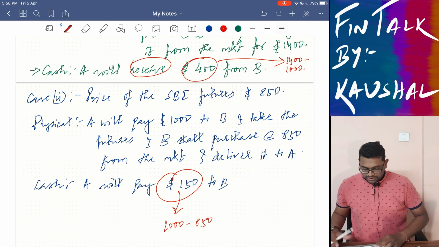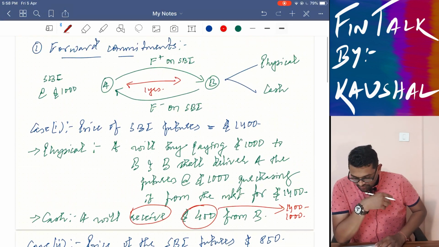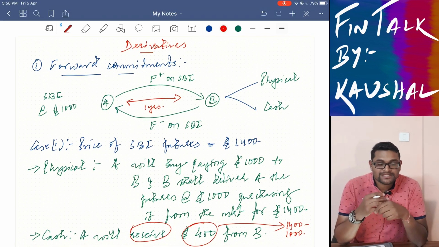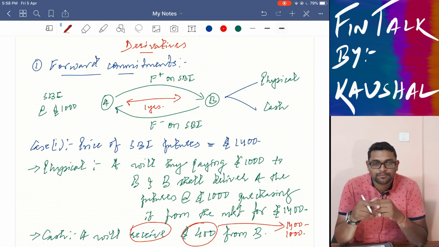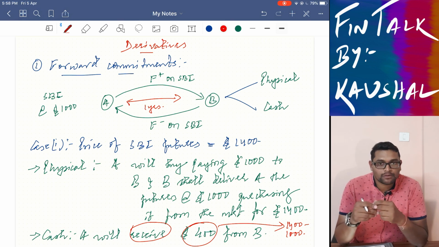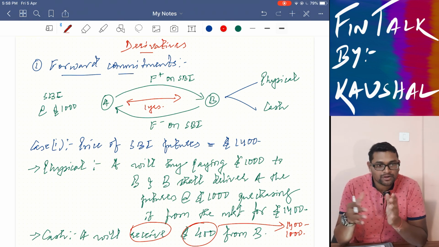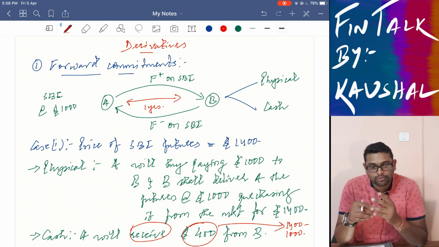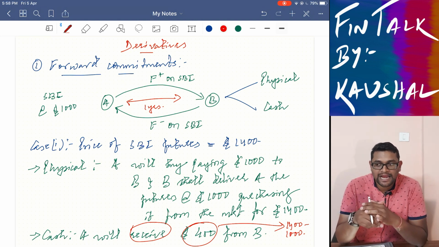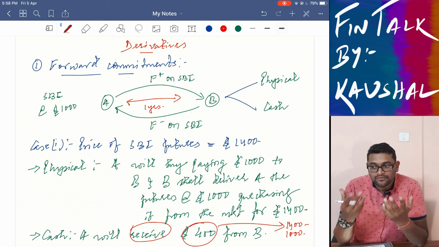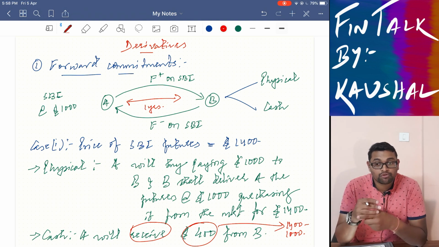So this is all about forward commitments, which are settled in two ways: physical settlement and cash settlement. Basically these are contractual obligations between two parties, one being the buyer and one being the seller, and both parties execute the contract on the maturity date. Whoever wins receives money in cash settlement or receives the physical delivery, and whoever loses pays the other in cash settlement.